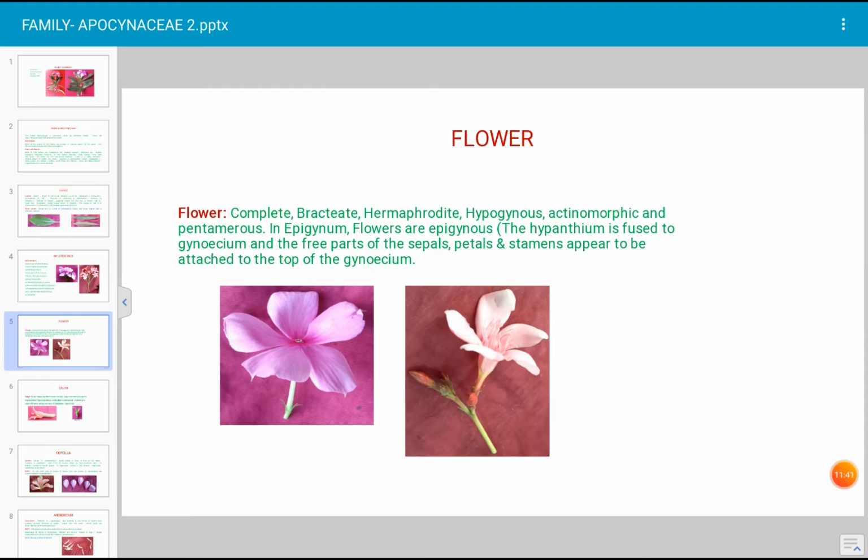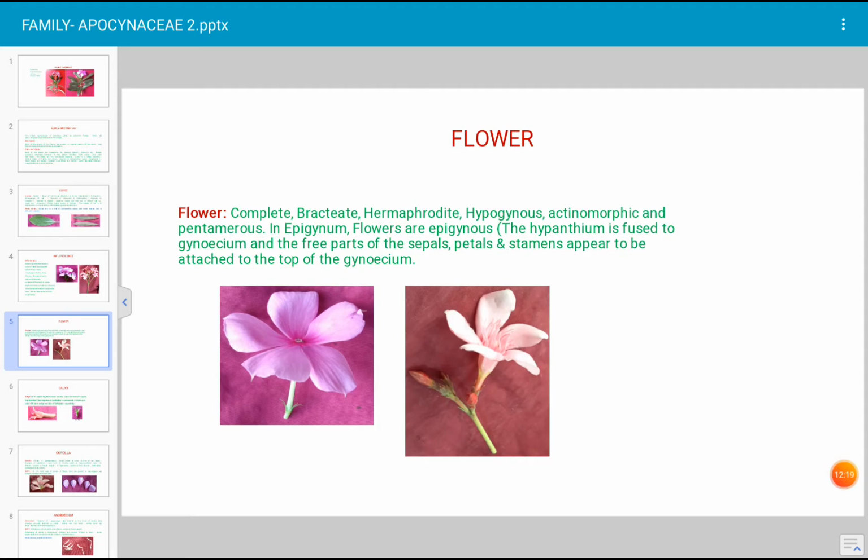Next word, actinomorphic. The flower is actinomorphic. When can we call it an actinomorphic flower? When the flower can be divided into two symmetrical parts, such a flower, which can be divided into two equal parts, is considered an actinomorphic flower. And the flower is pentamerous. Penta means 5. Tetra means 4, tri means 3, di means 2, mono means 1. Pentamerous flower, 5 petals are there.